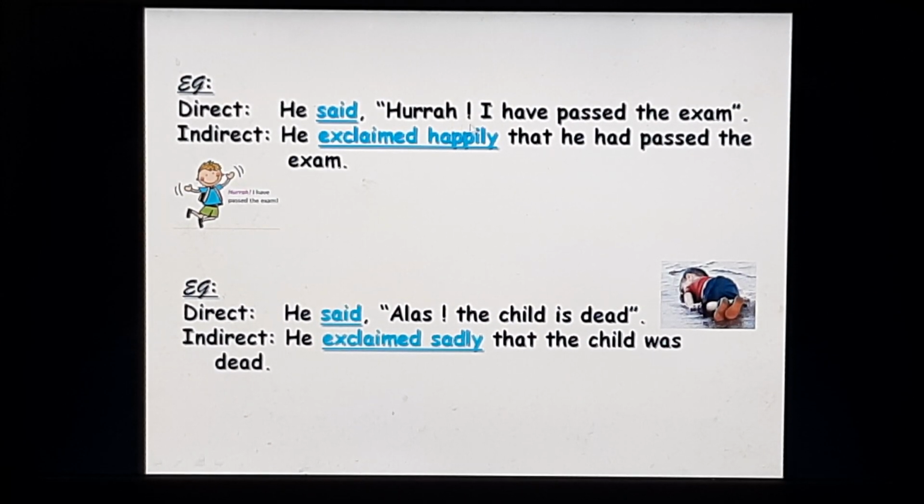He said, "Hooray, I've passed the exam." Happy exclamation. So, he exclaimed happily. Said has changed into exclaimed happily that he had passed the exam. He said, "Alas, the child is dead." Sad exclamation. So said changes into exclaimed sadly. He exclaimed sadly that his child was dead. Let's continue.